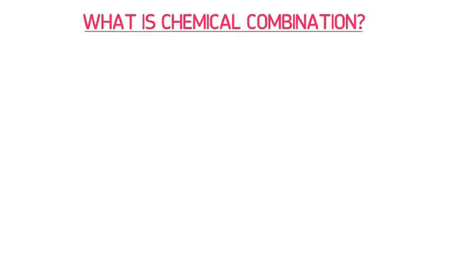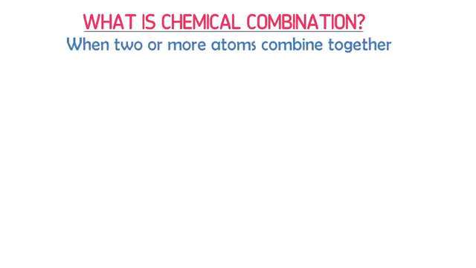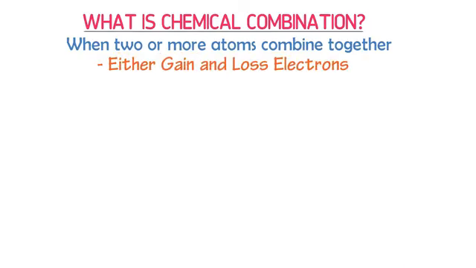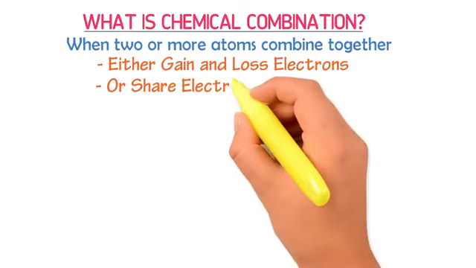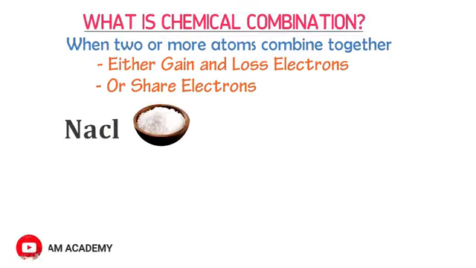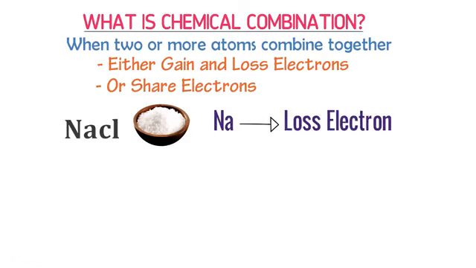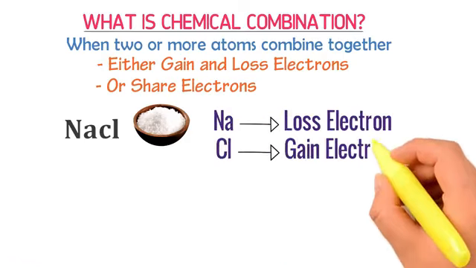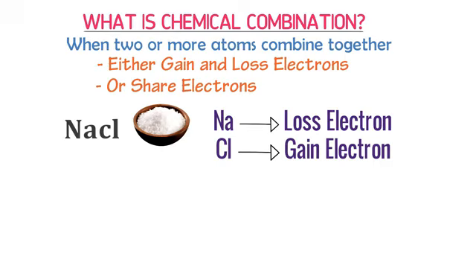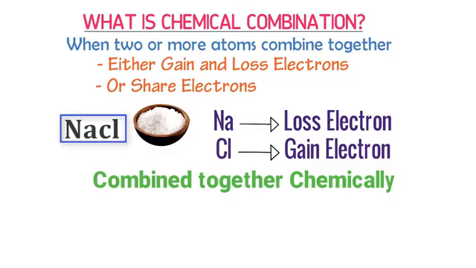Hence, what is chemical combination? Well, when two or more atoms combine together due to either gaining and losing electrons or sharing electrons, we say that chemical combination occurs between atoms. For example, consider table salt. We know that in table salt, a sodium atom loses one electron and a chlorine atom gains one electron. As a result, they are combined together chemically.